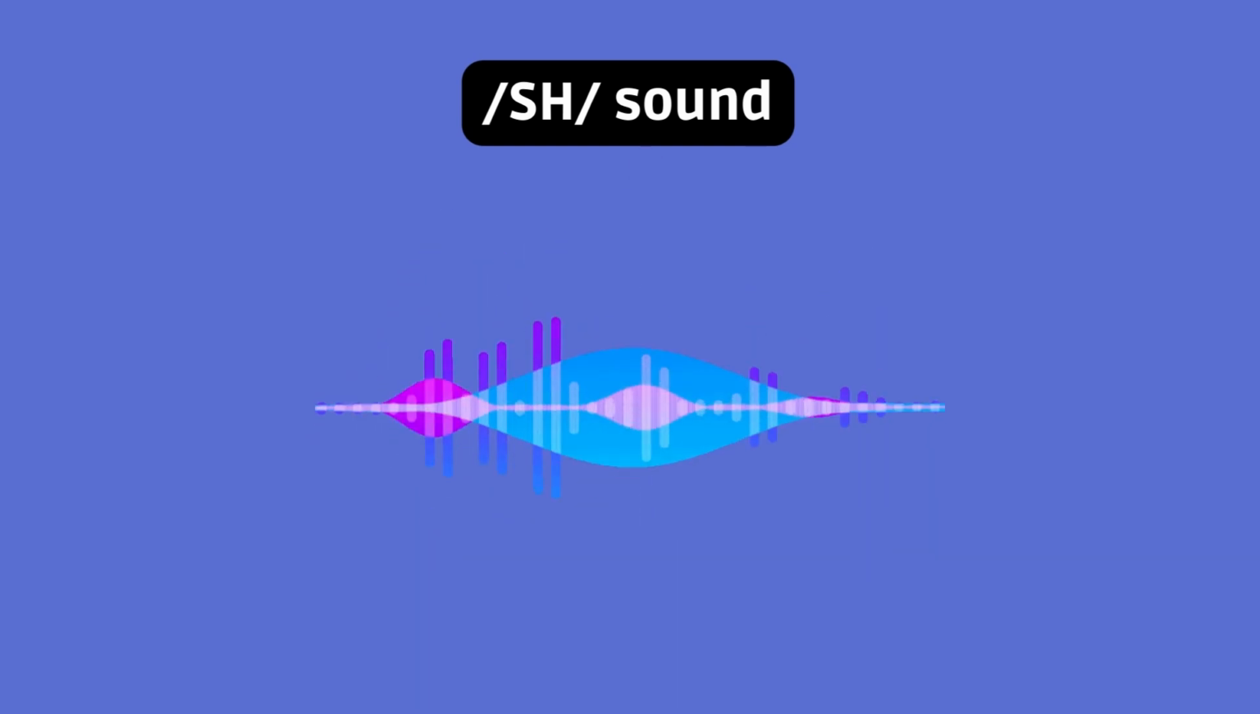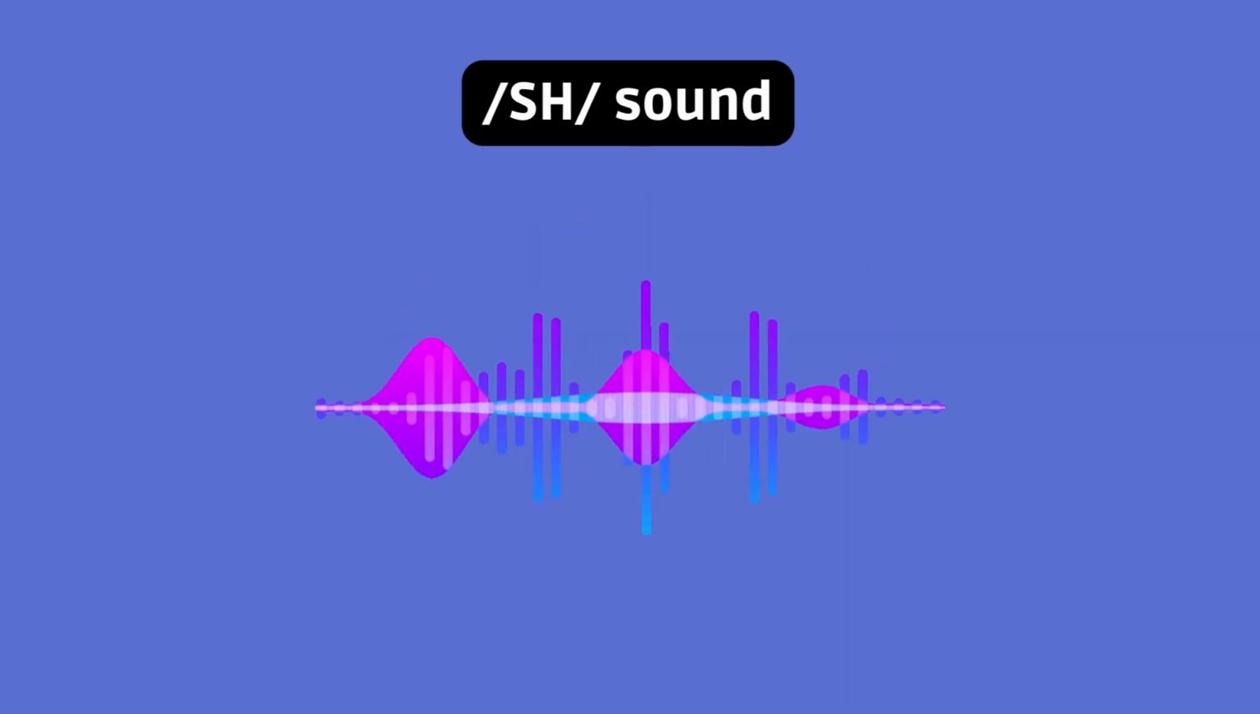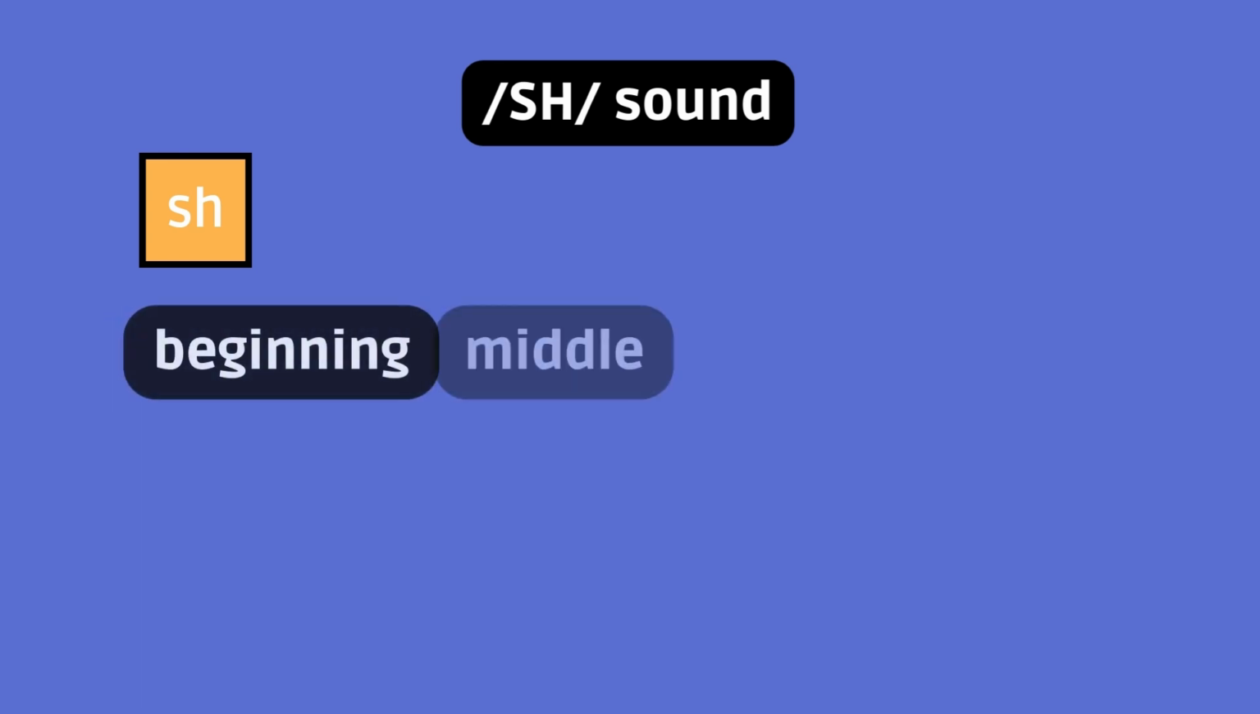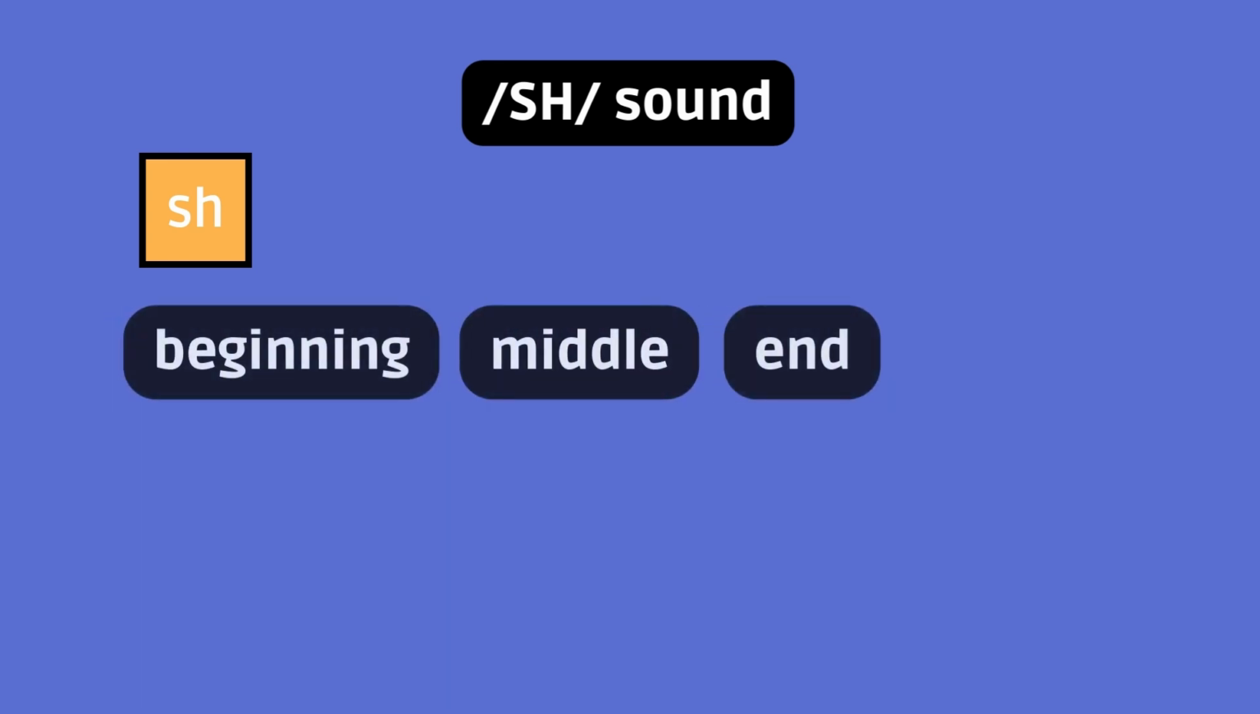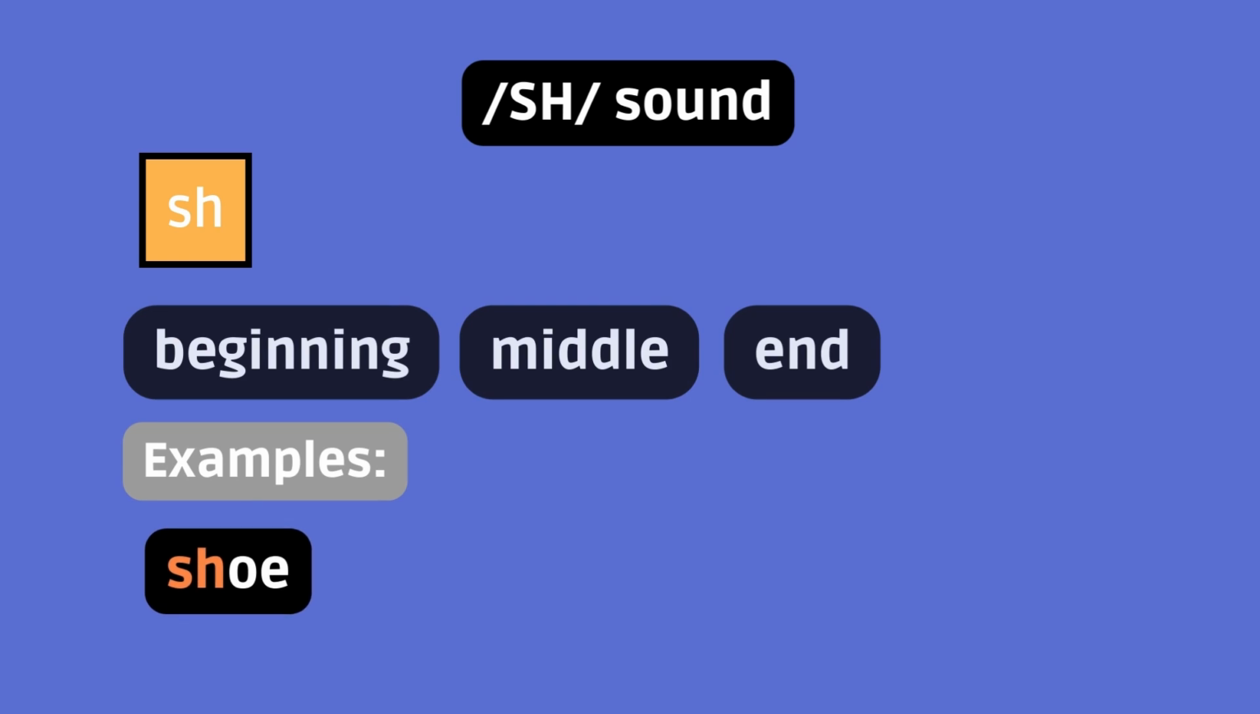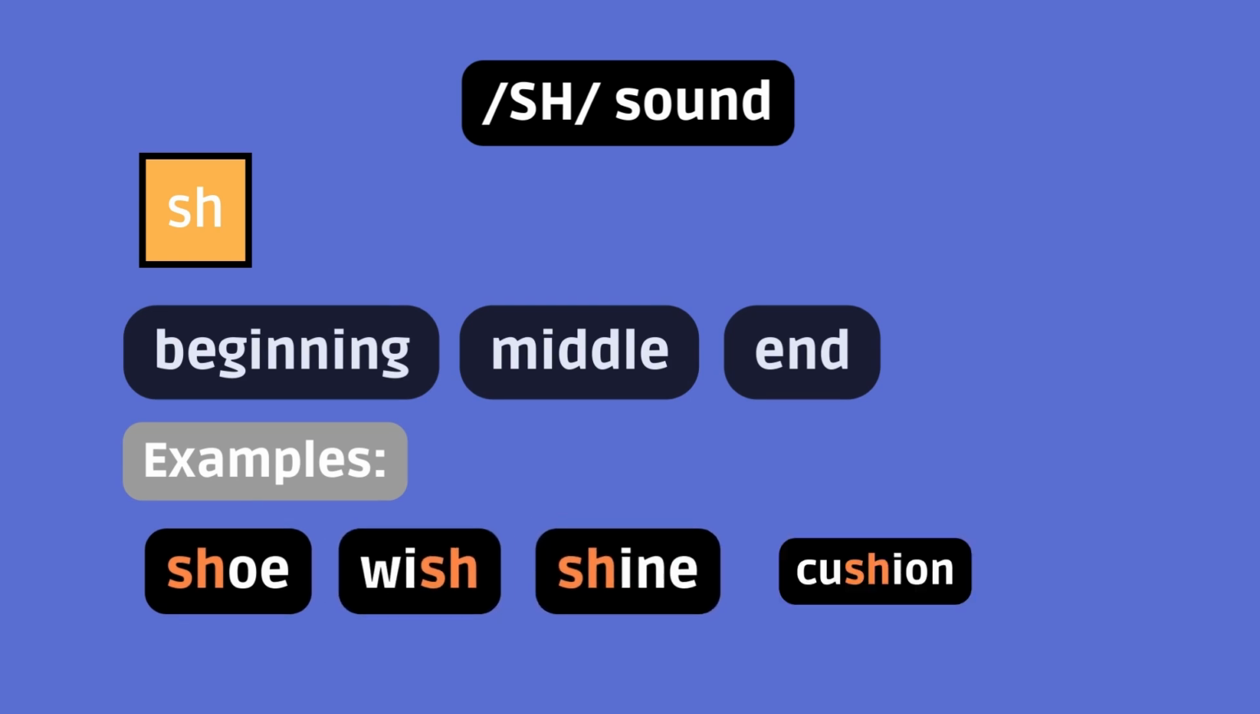The sh sound in English can be represented by several different spelling patterns. So the same sound, but different spellings. Here are some common ones. SH, the most direct and common representation of the sh sound. It's found in the beginning, in the middle, or at the end of words. Examples: shoe, wish, shine, cushion.